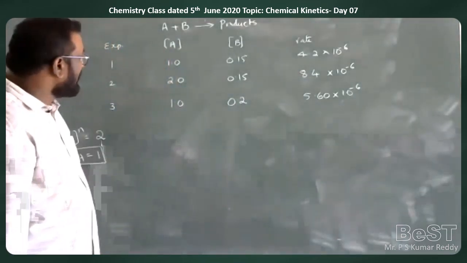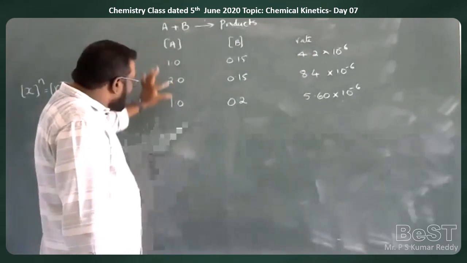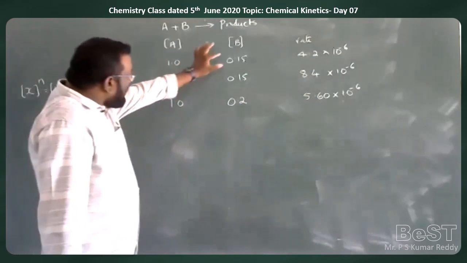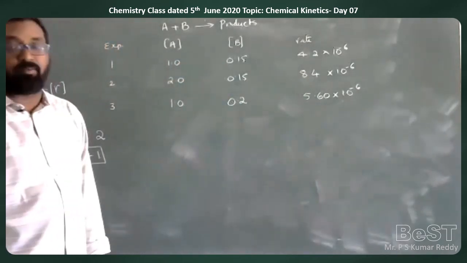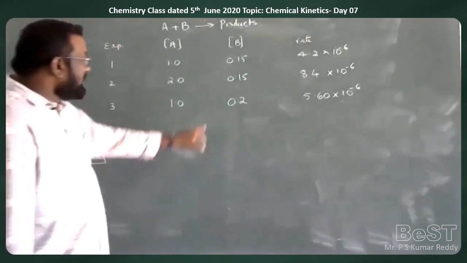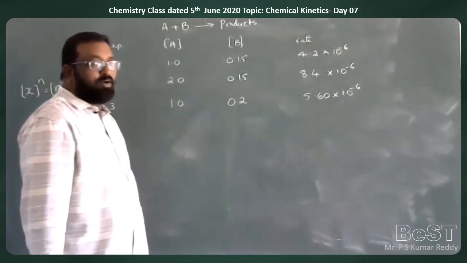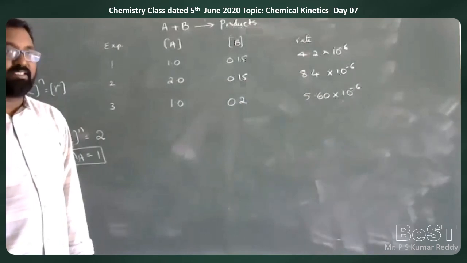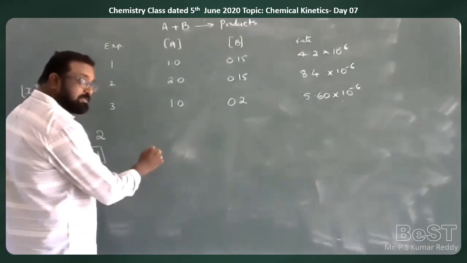Now here they kept the concentration of A constant, but the concentration of B is increased from 0.15 to 0.2. How many times is it increased? 0.2 by 0.15 gives 1.3 times.